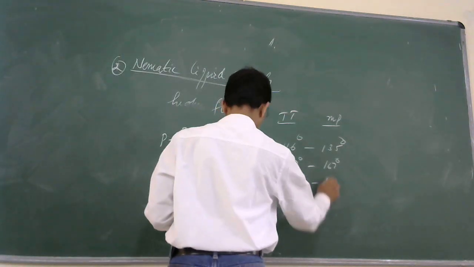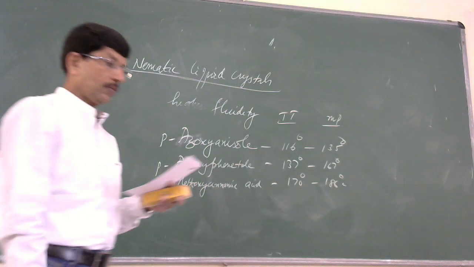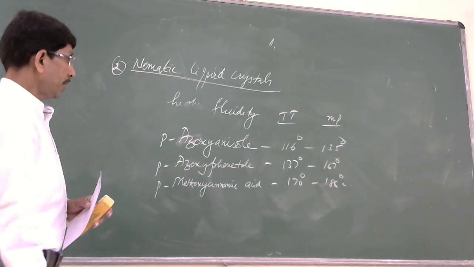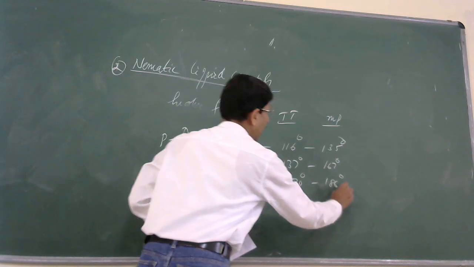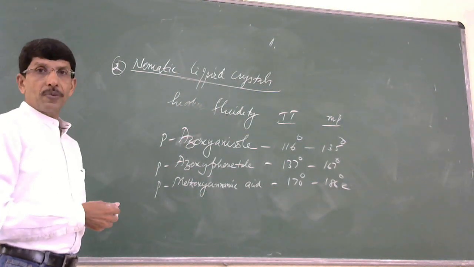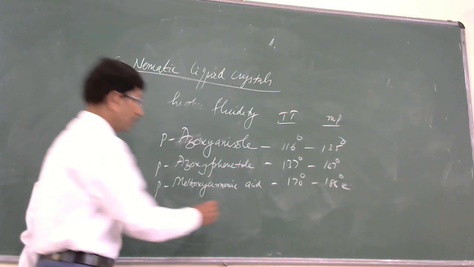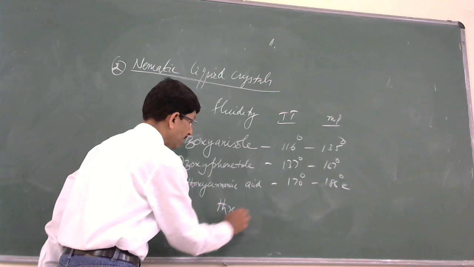170 degrees and 186 degrees. Okay, so when these nematic crystals are observed in polarized light, they are found to possess a thread-like structure.